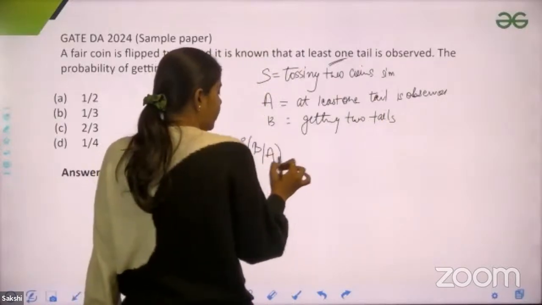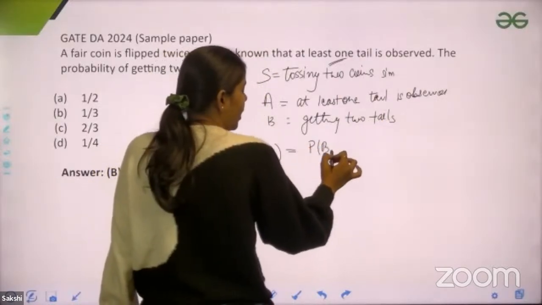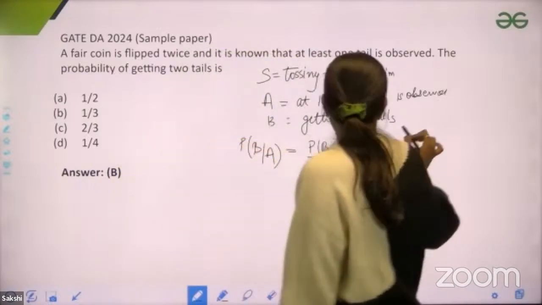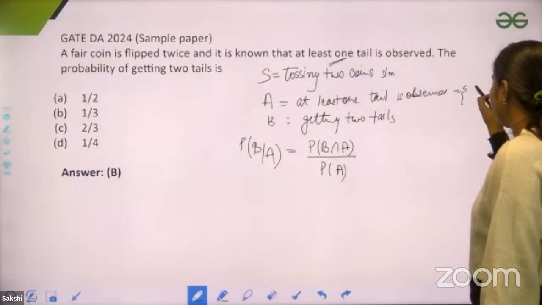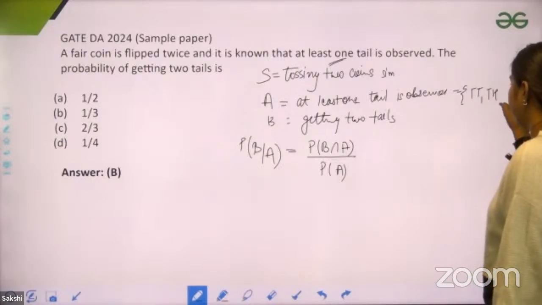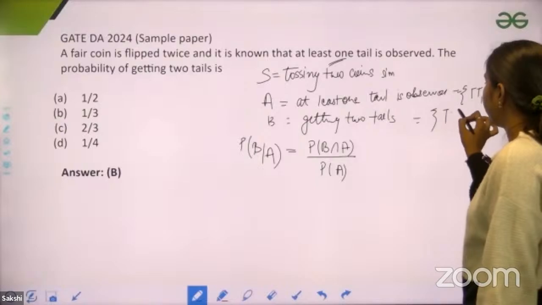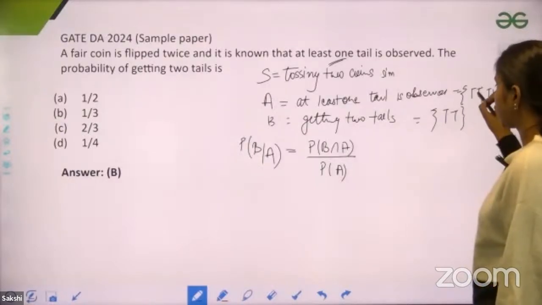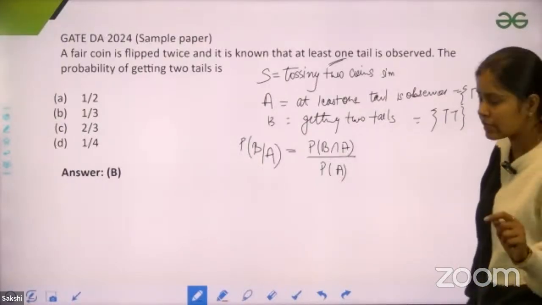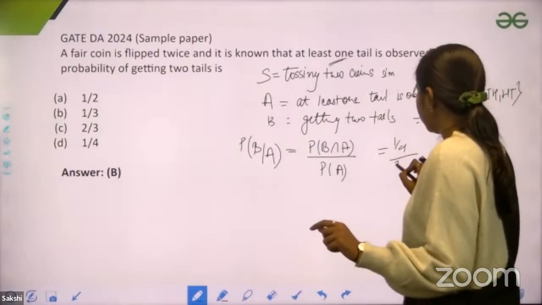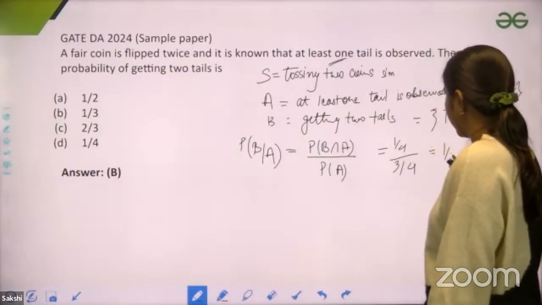And we all know that the probability of B given A is the probability of B intersection A upon the probability of A. If you find A, it would be tail, tail, head, tail, tail, head, because at least one tail is observed. If you find the intersection, we have only one common point, that is tail, tail. So the probability would be 1/4 and the probability of A would be 3/4. So you would get the answer as 1/3.